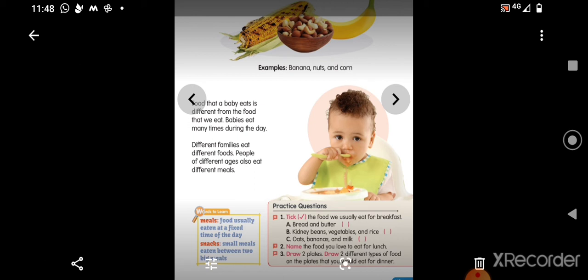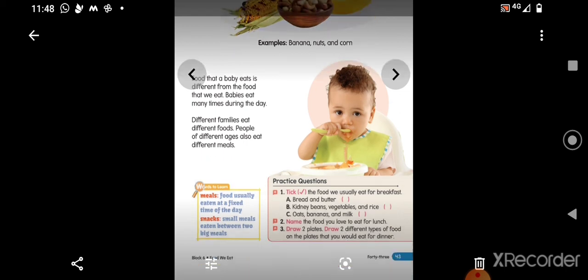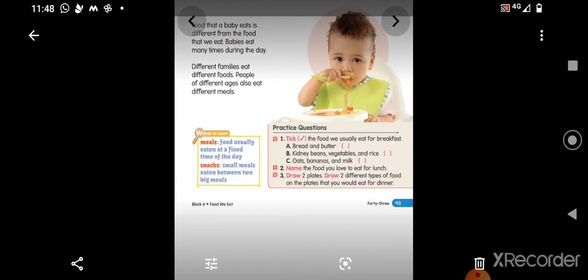Food that a baby eats is different from the food that we eat. Babies eat many times during the day. Different families eat different foods. People of different ages also eat different meals. Yes. Now children, this is what we discussed while we were watching the video also. Now you see the practice questions.